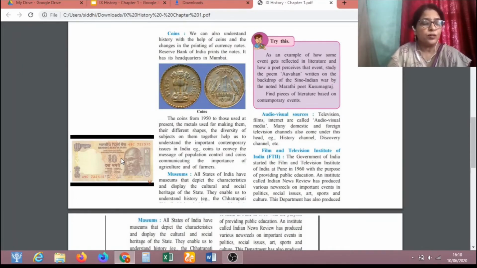We can see corn; the subject always conveys some message to us. It shows that our country is an agricultural country and is self-sufficient in terms of agriculture. It also conveys the importance of agriculture. Sometimes it conveys issues of our country. So we can differentiate between current coins and old coins. So coins also act as a source of history. Museums.